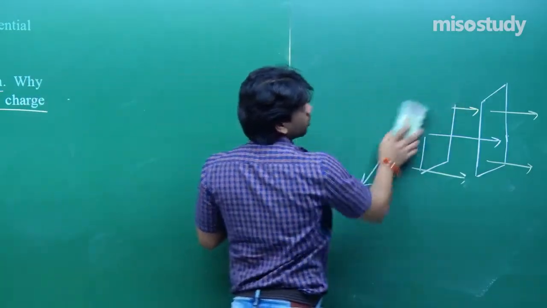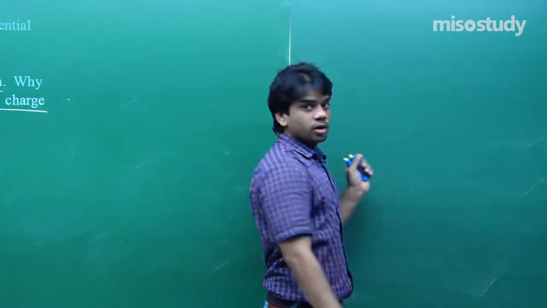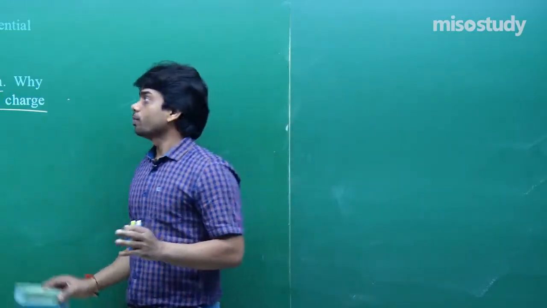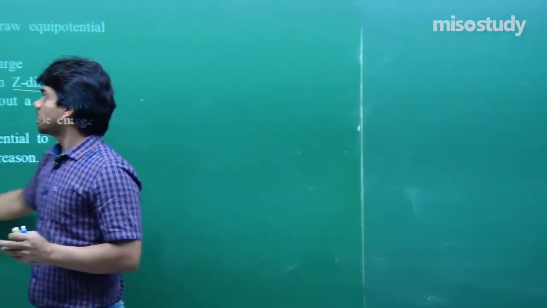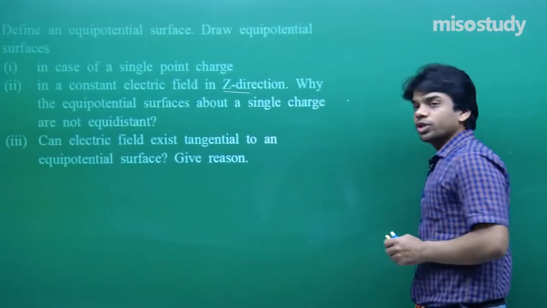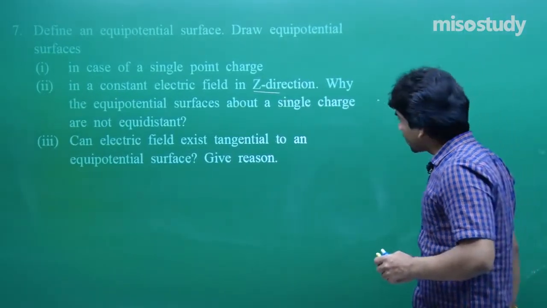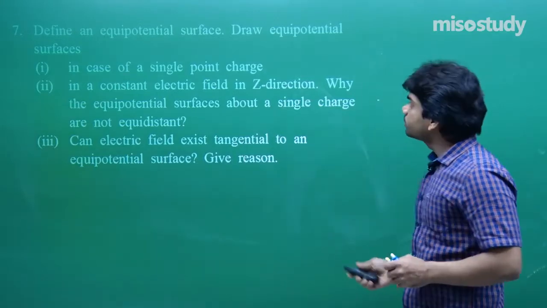Hope that you are getting each of the points. Some points you have to actually think on your own. You have to think mathematically, making the equation and thinking, then you have to reach these things. Next question we have, let me see here.